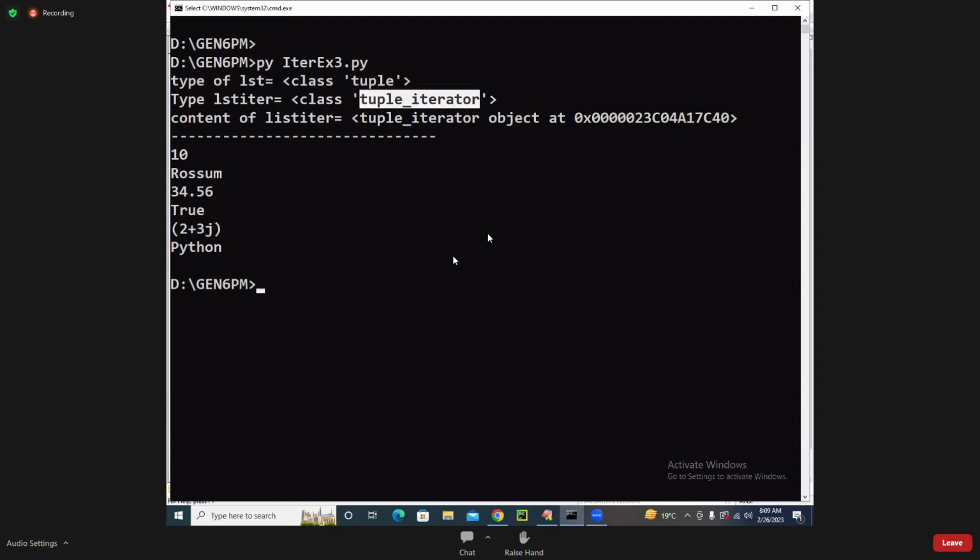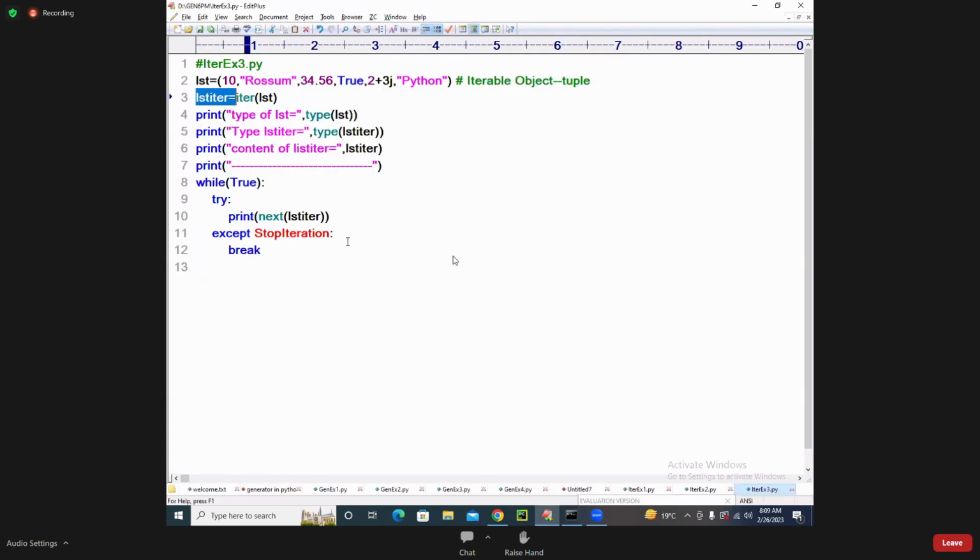How am I getting the iterator? Am I writing any code for the iterator here? No. How are we getting it? I am converting any collection object into an iterator object by using which function? The iter function. So the iter function converts any iterable objects into which type? Iterator object type.